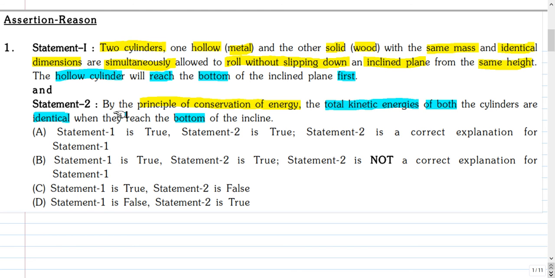Statement 2: by the principle of conservation of energy, the total kinetic energies of both the cylinders are identical when they reach the bottom. Four options are given. We have to check whether statements 1 and 2 are true and whether they are related. You can pause and attempt this question.